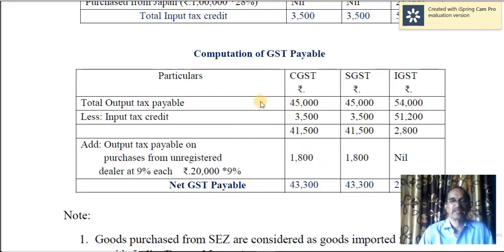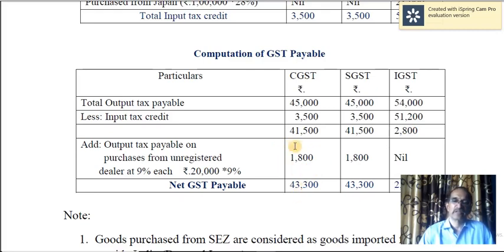So that is why it is not adjusted here. So this is added here. So totally 43,300 CGST and 43,300 SGST and 2,800 IGST.